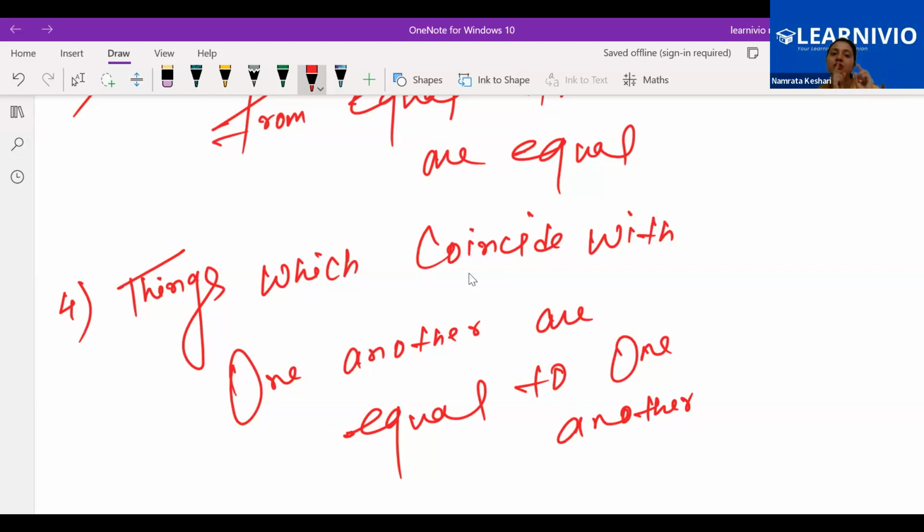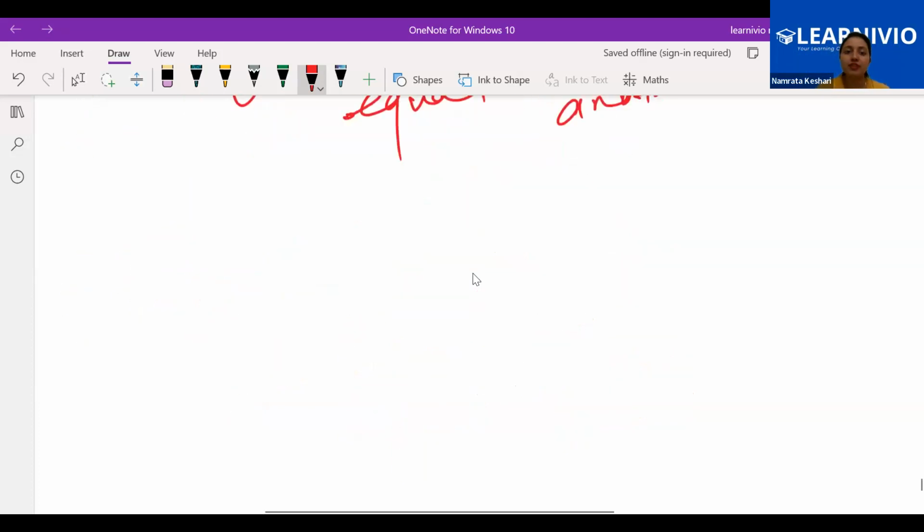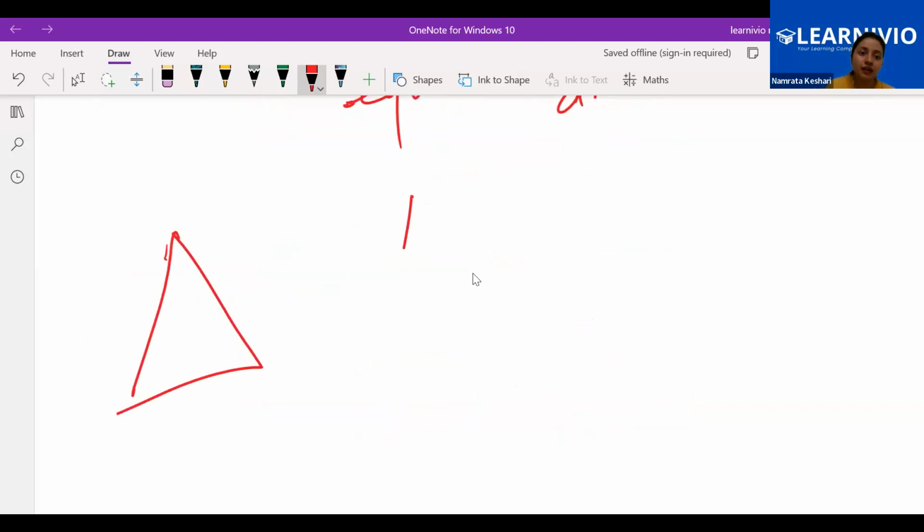If both are covering each other completely, that means it is equal to each other. If you are having a triangle and one more triangle, you are going to take the second triangle and place it on the first triangle, and completely both are covering each other, both are coinciding.